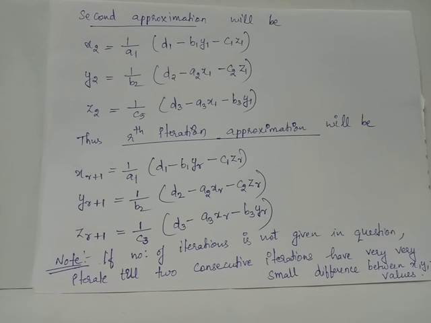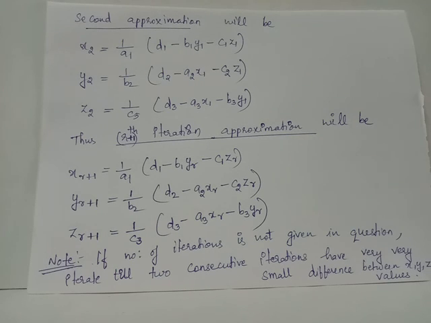Thus, you can generalize. In order to find out xr plus 1, you will have the formula xr plus 1 equals 1 by a1 times d1 minus b1 yr minus c1 zr. yr plus 1 equals 1 by b2 times d2 minus a2 xr minus c2 zr. zr plus 1 equals 1 by c3 times d3 minus a3 xr minus b3 yr.